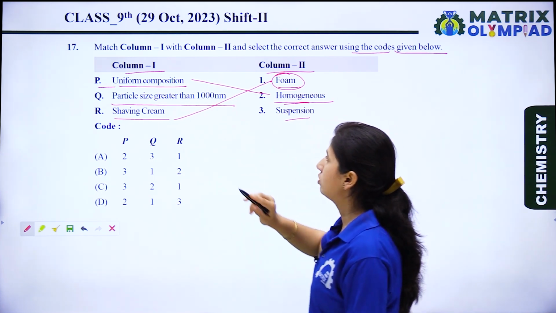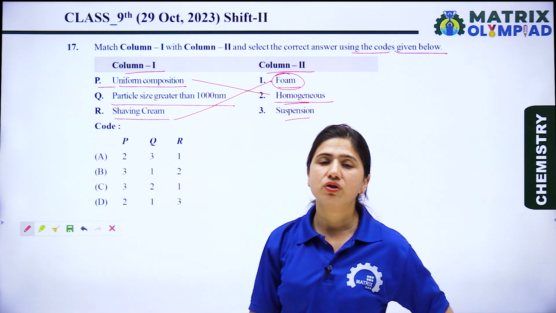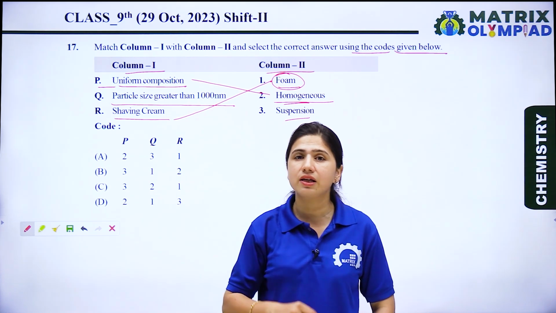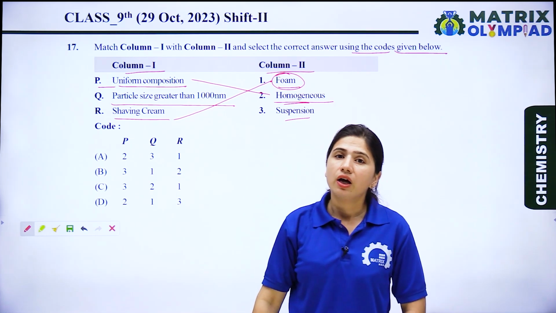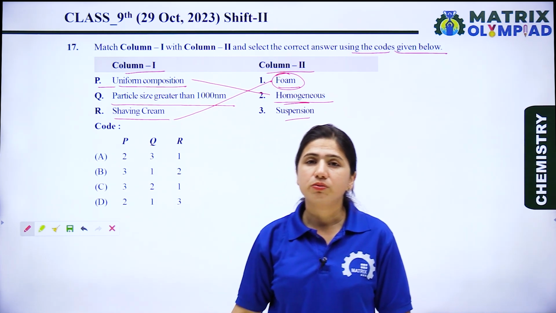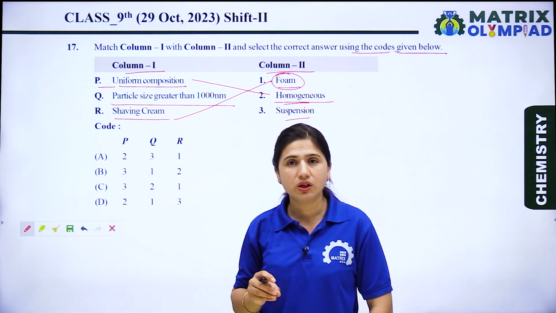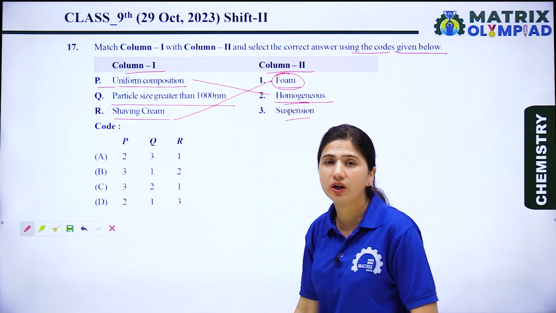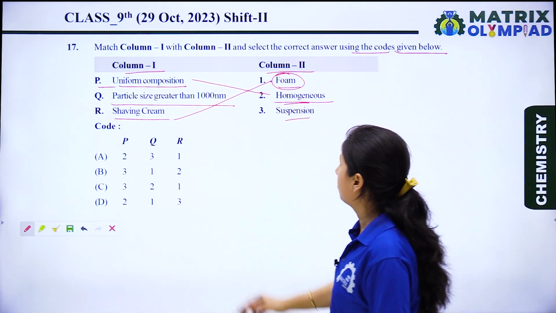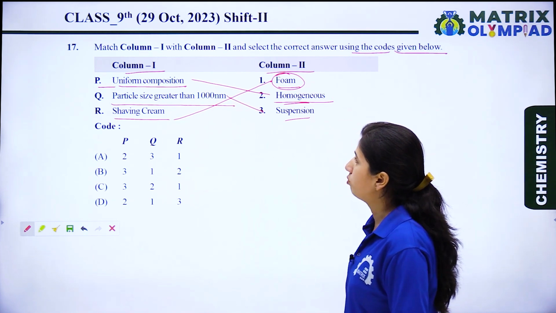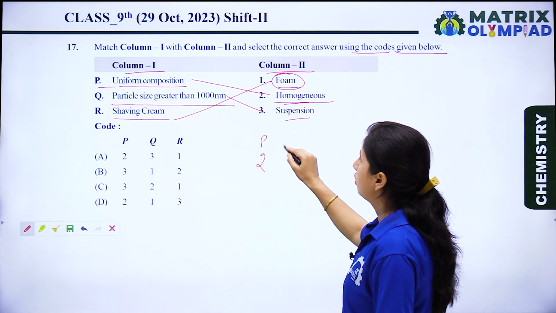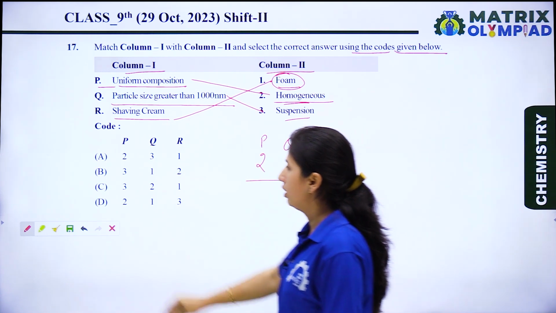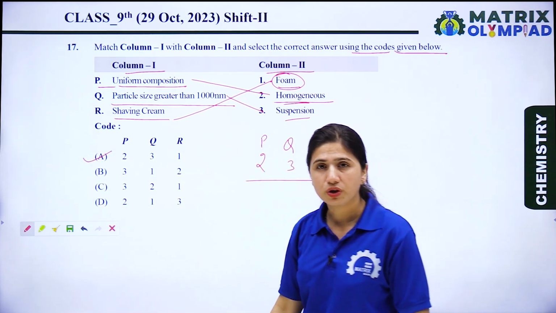Particle size greater than 1000 nm. There are three different types of solution: true solution, colloidal solution, and suspension. If the particle size is less than 1 nanometer, it is known as a true solution, and if the particle size is between 1 to 1000 nanometer, it is known as a colloidal solution, and when the particle size is greater than 1000 nanometer, the solution is known as a suspension. So Q matches with third. P matches with second, Q with third, and R with first. So 2, 3, 1. Option A is the right option for this question.